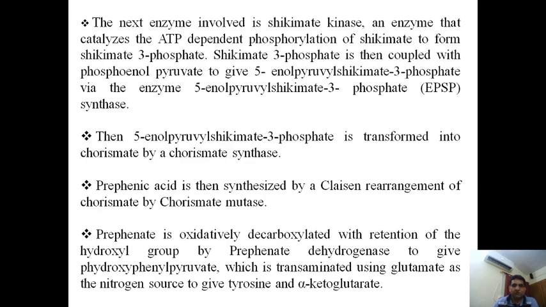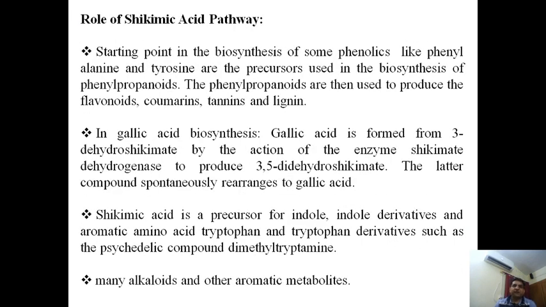This is also all the points. Now next is, what is the role of the shikimic acid pathway? It is the starting point in the biosynthesis of some phenolic compounds like phenylalanine and tyrosine. Phenylalanine and tyrosine are the major precursors used for the biosynthesis of phenylpropanoids. Those phenylpropanoids are then used to produce flavonoids, coumarins, tannins and lignins.